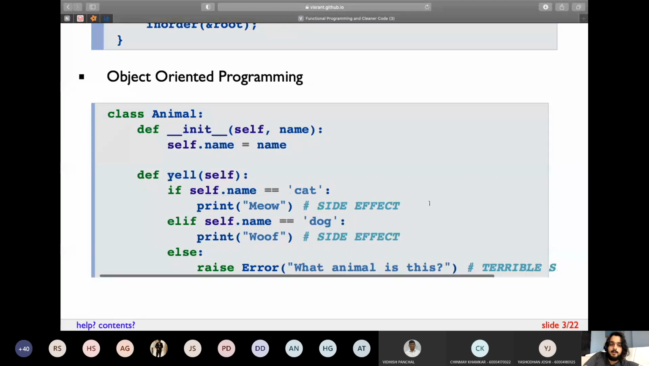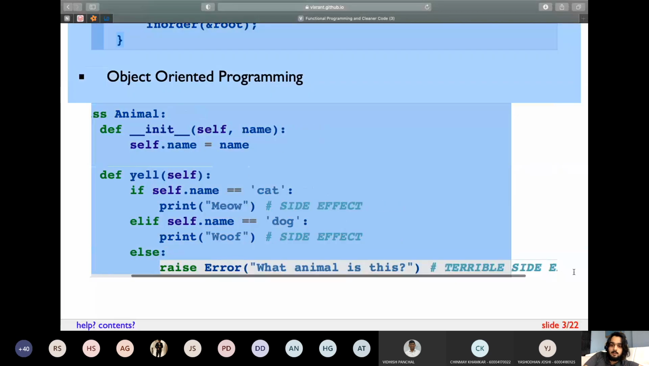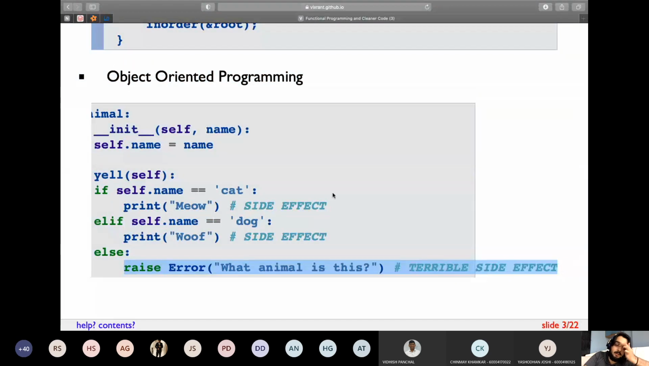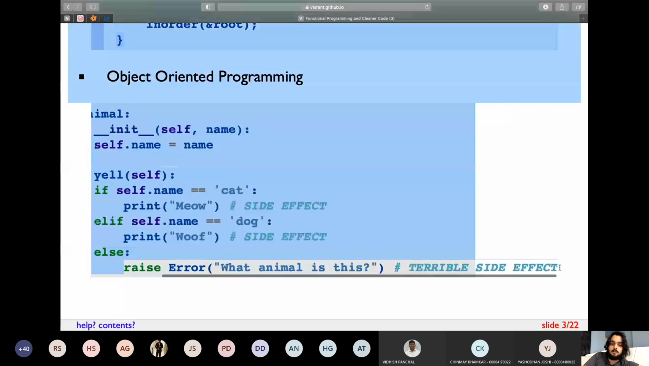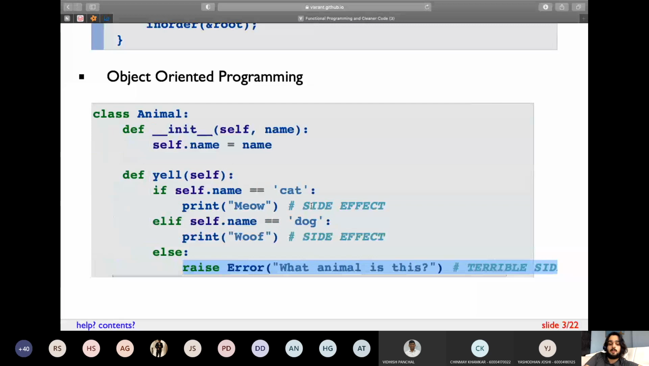What it's doing is it's printing something, and then it is raising an exception. Exception handling in Python, exception handling in Java. Even if you know either of those, it's fine. So this exception is a terrible side effect. Why am I saying it's terrible? Because when you encounter an exception, your entire program can crash.